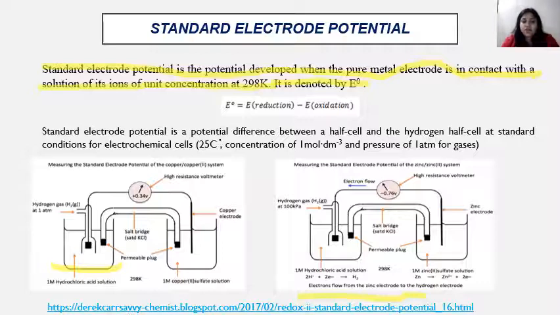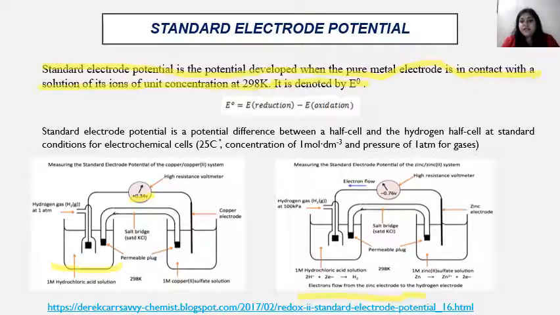Here, as the value of the standard hydrogen electrode is 0, obviously when we take the E naught for the cell, it will be equal to the standard electrode potential of the particular half cell system attached to the standard hydrogen electrode. In the case of copper, it comes to plus 0.34 volt. That means the electrode potential of copper is 0.34 volt,